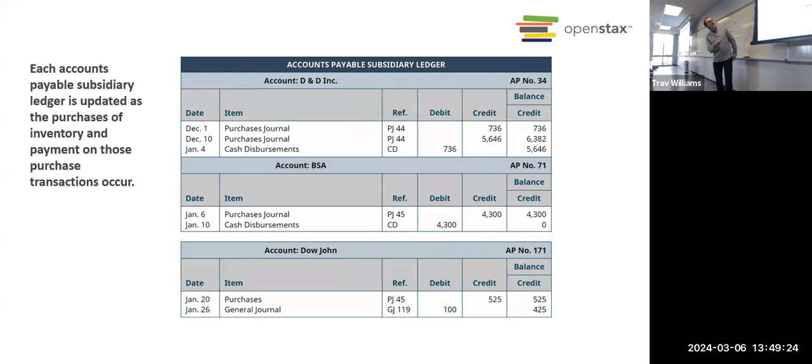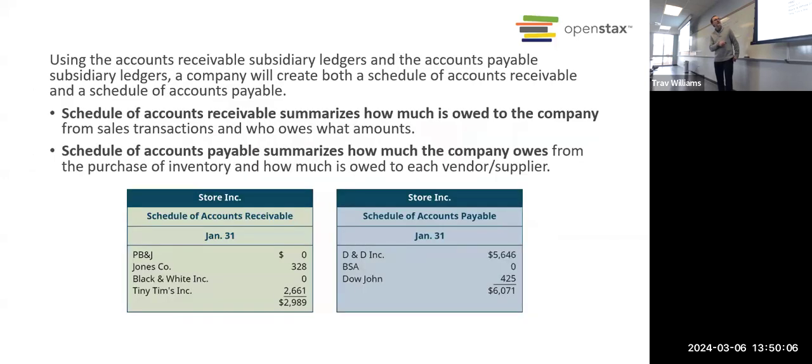Okay, then we have our accounts payable. Here we made a purchase from a supplier, we didn't pay. We made another purchase, we didn't pay. Then we made a partial payment, right? We paid for the first purchase, but we still owe them for the second. So we can see very clearly how much we still owe the supplier. We have paid this one off in full. This one still has a balance. We did get $100 reduction to our account payable because of the refund. So we returned an item, but we still owe them the difference.